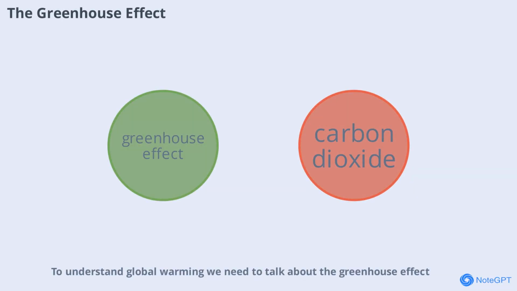To understand global warming, we need to talk about the greenhouse effect. The greenhouse effect is a natural process where certain gases in the Earth's atmosphere trap heat from the sun, keeping our planet warm enough to support life. However, human activities have increased the concentration of these gases, especially carbon dioxide, methane, and nitrous oxide. This enhanced greenhouse effect is causing more heat to be trapped, leading to a steady rise in global temperature. Without this effect, Earth would be too cold, but too much of it leads to dangerous warming.